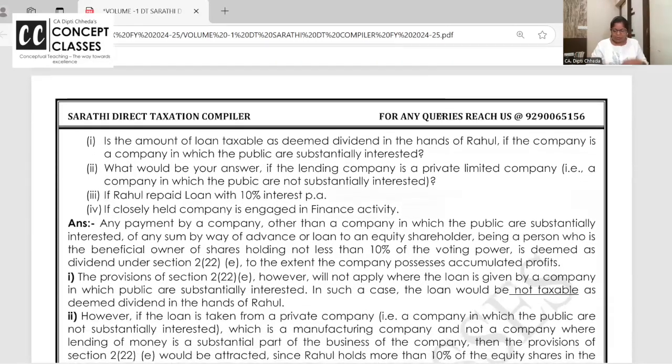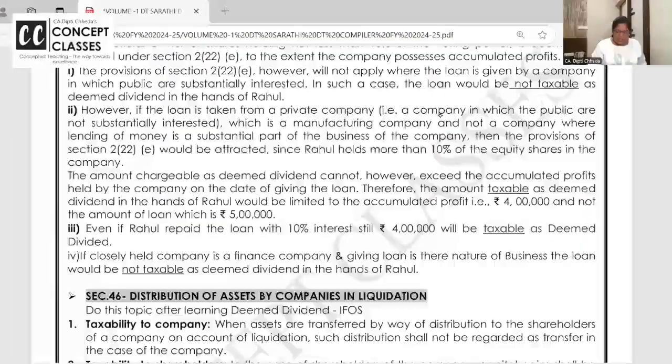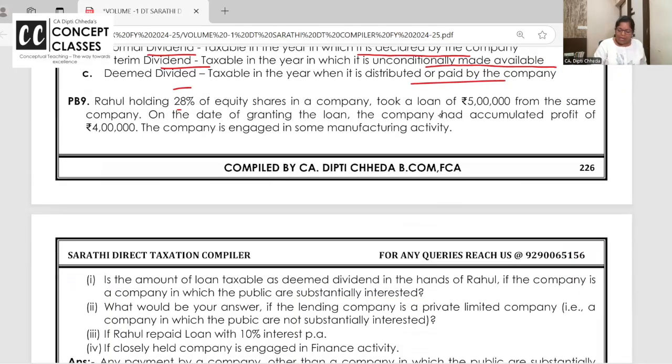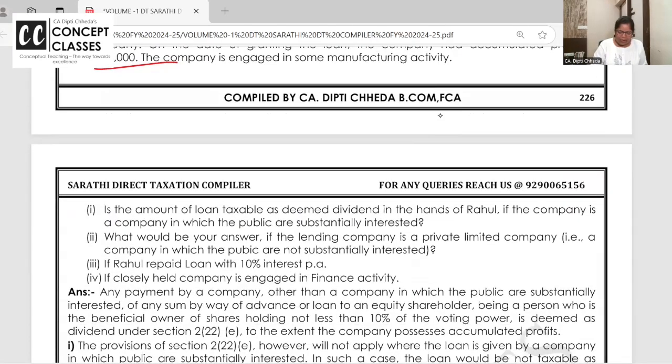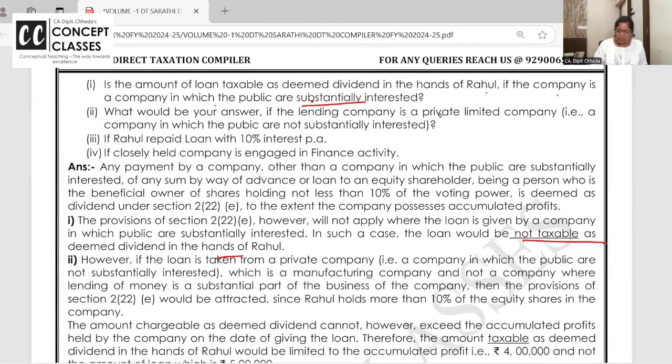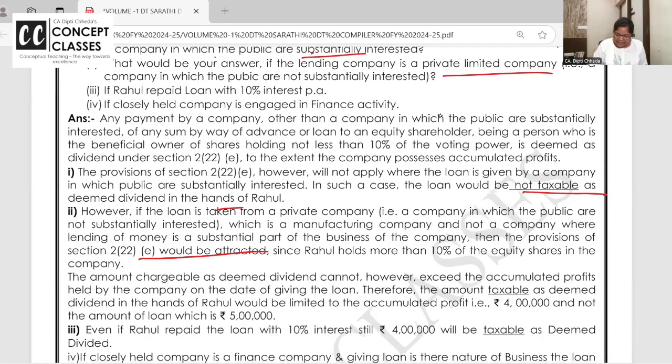This is a very nice problem. In Rahul's case, I have given all the cases. You want me to discuss because same problem can come. Accumulated profits are 5 lakh and Rahul is having more than 10% voting, 28%. Out of accumulated profit, the company has given 4 lakh loan. Will it be treated as deemed dividend if company is a company in which public is substantially interested? Answer is no. It's only the case of private company giving loan. If it is a private company, yes. But private company has given loan 5 lakh, whereas accumulated profit is 4 lakh.